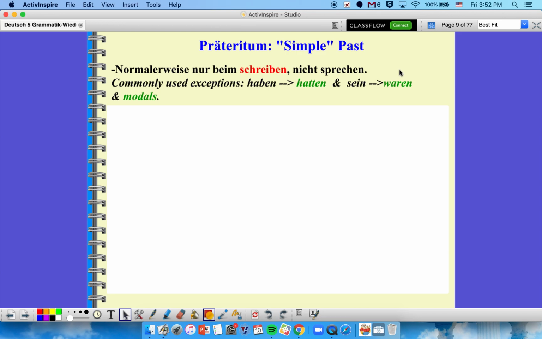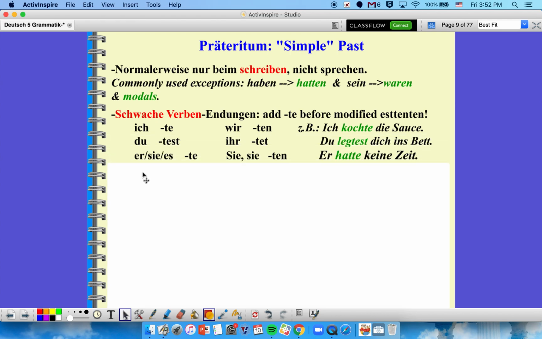Now, there are a few verbs, though, that even in spoken German are still primarily used in the simple past. And those are haben, sein, and the modals. So for haben, to say I had, would be ich hatte. Sein, to say I was, would be ich war. And then your modal verbs as well. So ich musste, ich wollte, ich konnte, ich durfte, ich mochte, und so weiter.